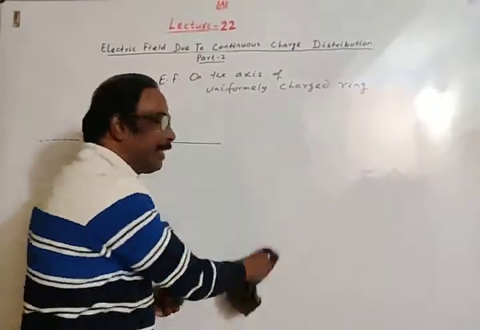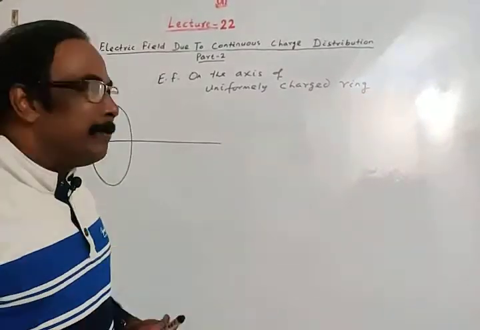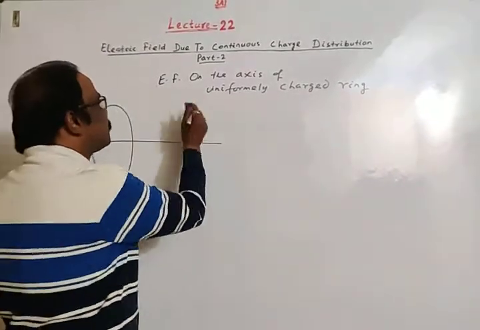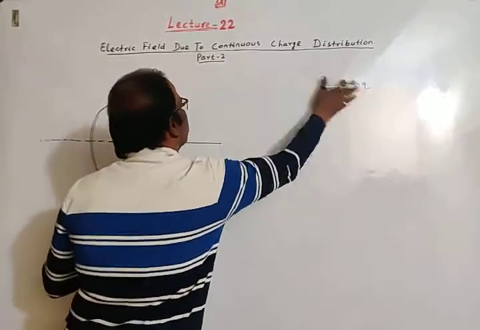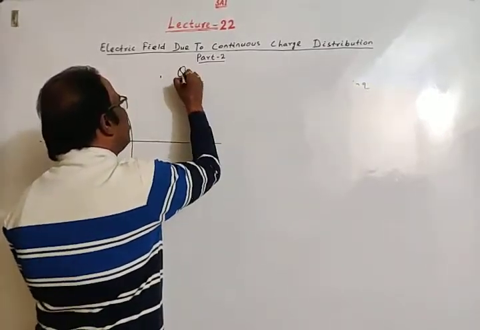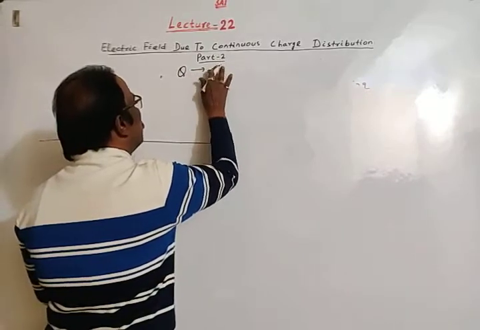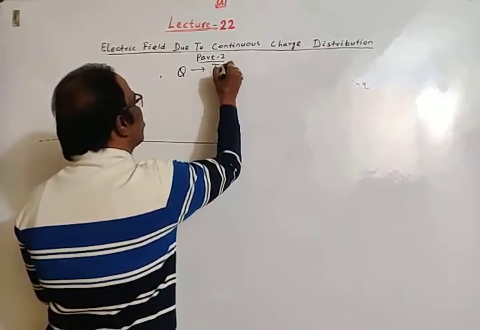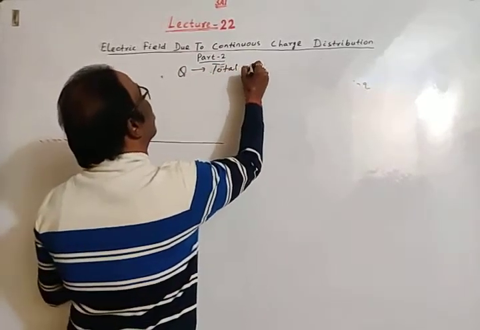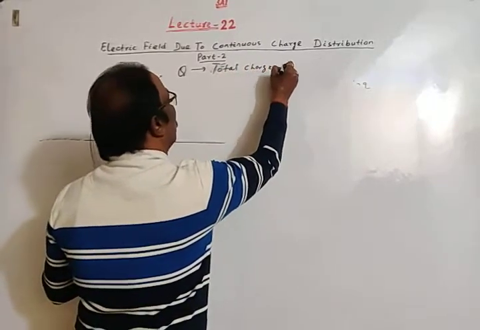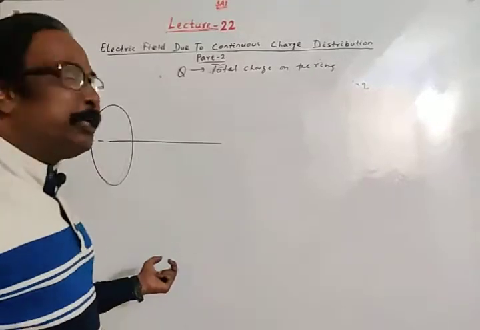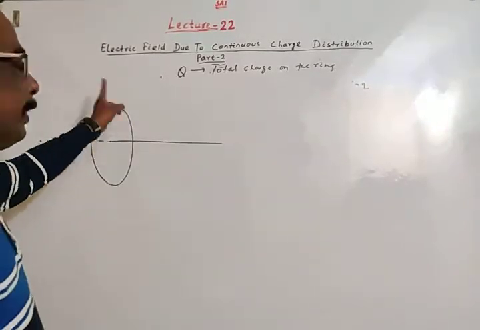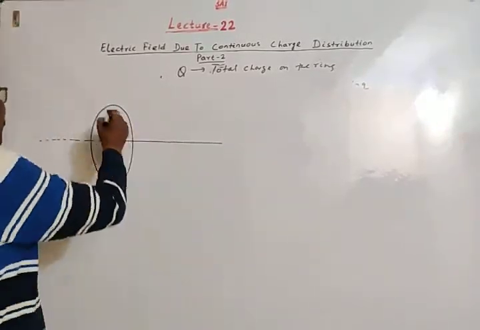Okay, suppose the ring is uniformly charged. Let the total charge on the ring be Q. This total charge is uniformly distributed on the ring.